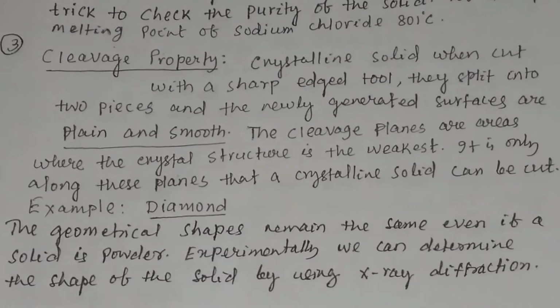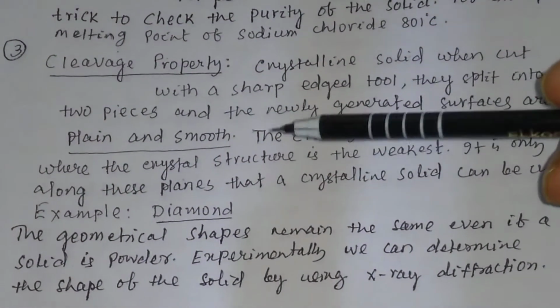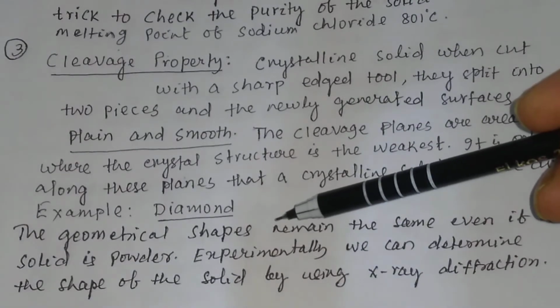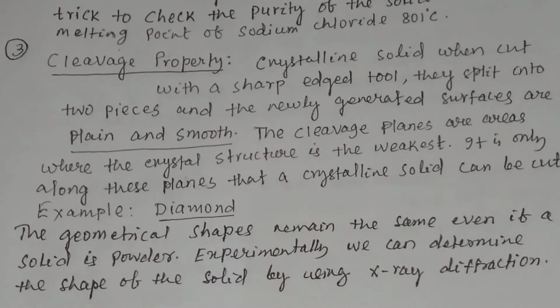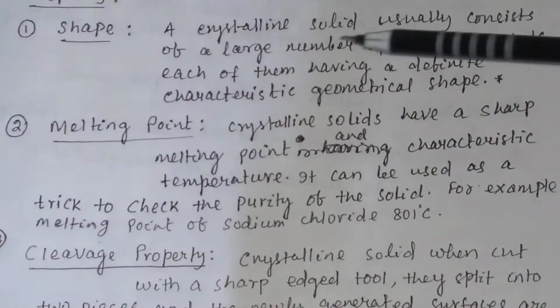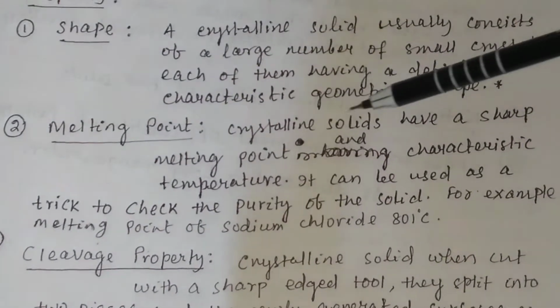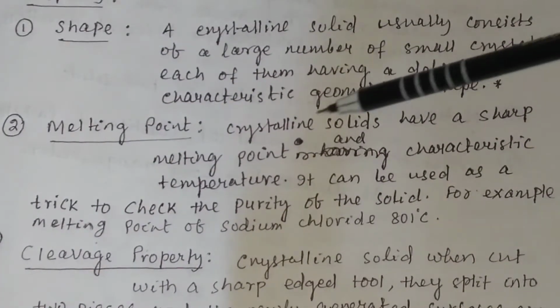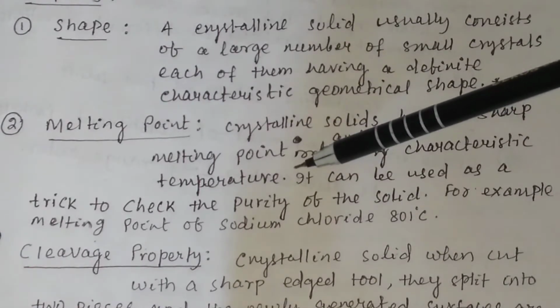We have found out many geometrical shapes of the crystalline solids, which we will discuss later. The second important property of crystalline solid is melting point. Crystalline solids have a sharp melting point at a characteristic temperature.